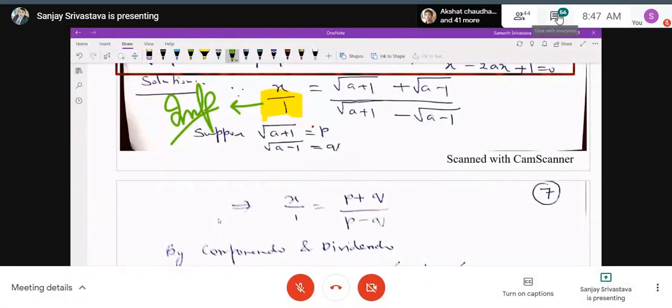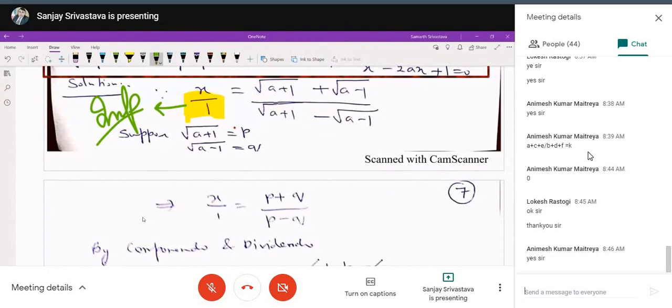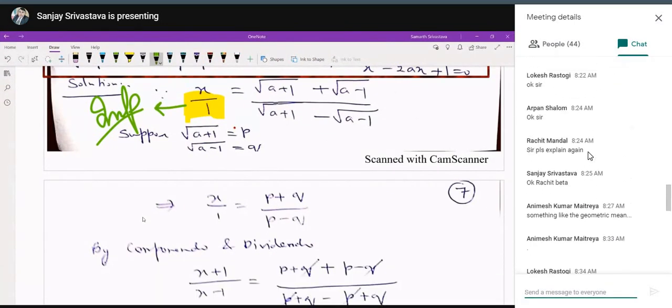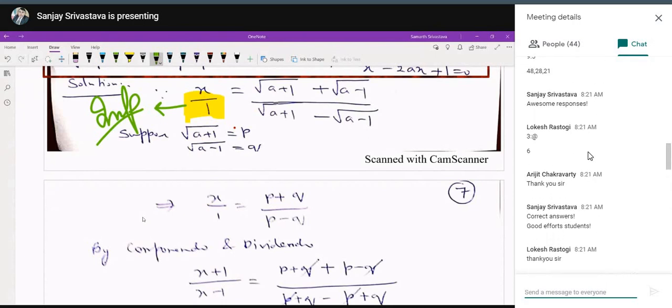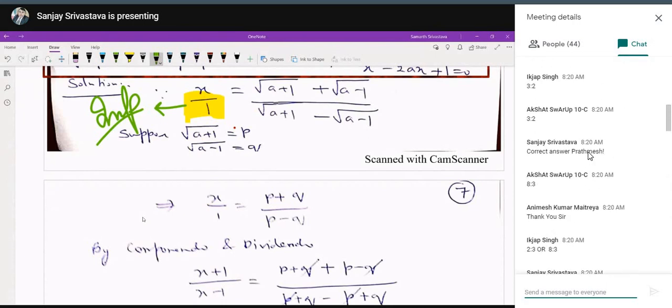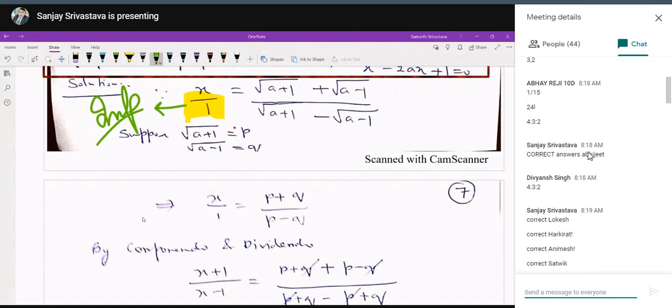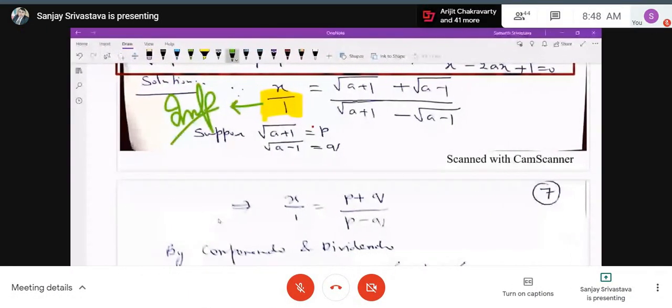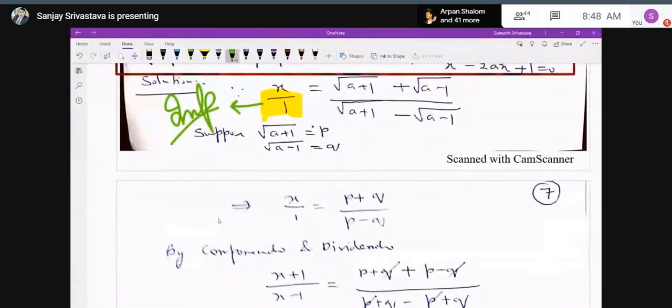Now it is in the form of proportion, so we can apply componendo and dividendo over here: (x plus 1) upon (x minus 1), numerator plus denominator, numerator minus denominator. On the other side also, numerator plus denominator, numerator minus denominator. The plus q and minus q will be cancelled, and in the denominator minus p and plus p will be cancelled.